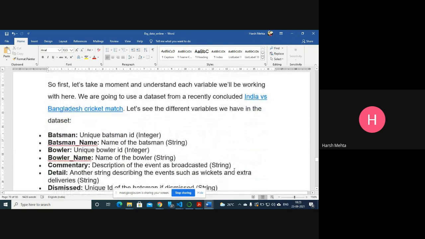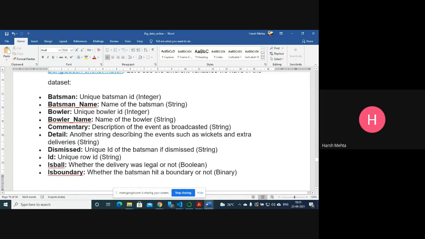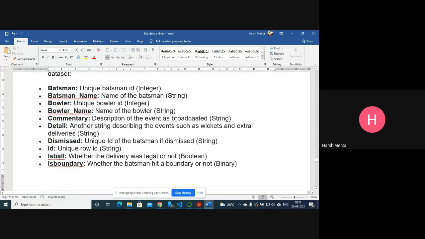Okay, now how do we do this? First of all, we need a data set. What data set are we going to get? We are going to get the India versus Bangladesh cricket match data set. Different variables are in the data set. Batsman name is there. Bowler name is there. Commentary, description of the broadcast, detail is given.